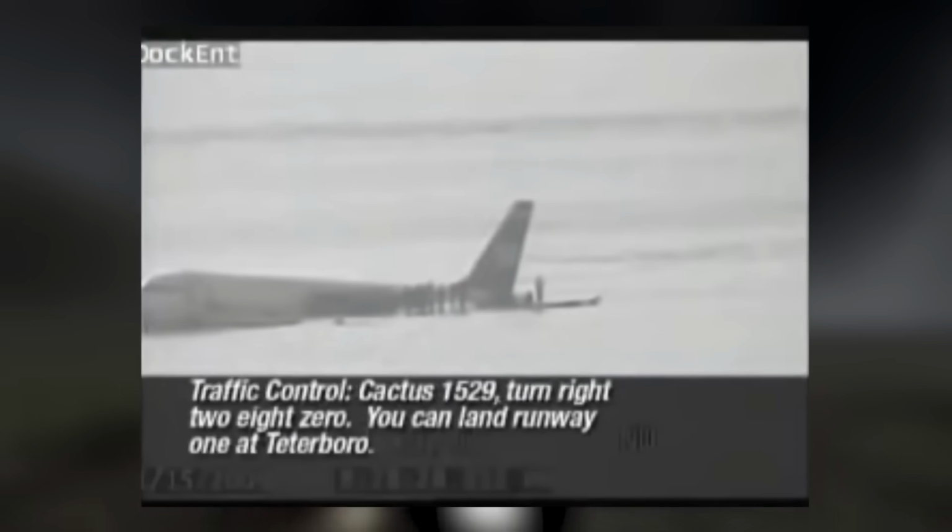Did you need assistance? Yes, it was a bird strike. Can I get him in for runway 1? Runway 1, that's good. Cactus 1529, turn right 280.